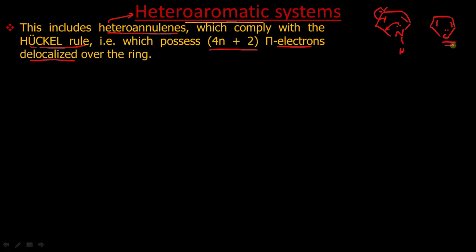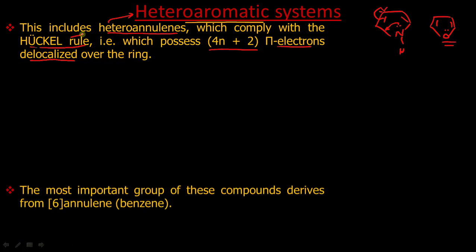Furan is also a heteroaromatic system. If it is sulfur, then it is thiophene, that is also a heteroaromatic system. So the condition, in simple words, is that the ring should contain a heteroatom as well as be aromatic, and for a ring to be aromatic it should follow Huckel rule that you already know. You have discussed this in your previous classes also, aromatic compounds.